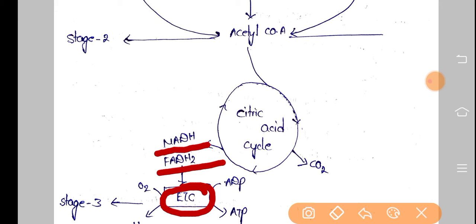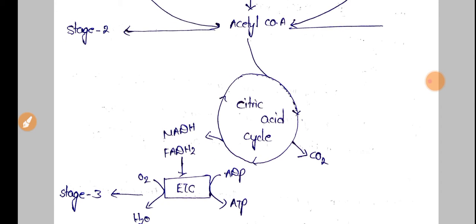This is how catabolism is carried out in our body.